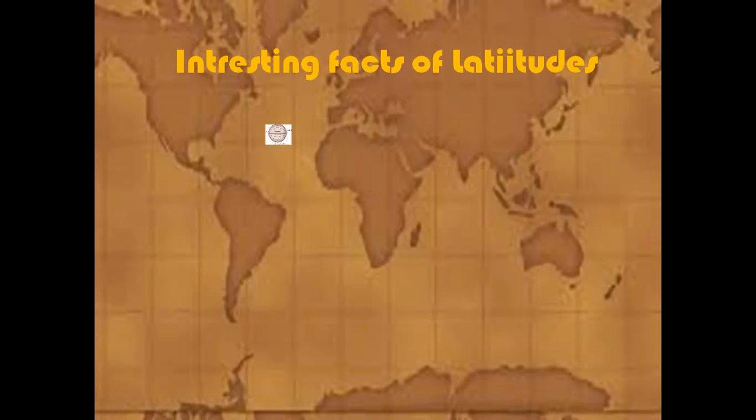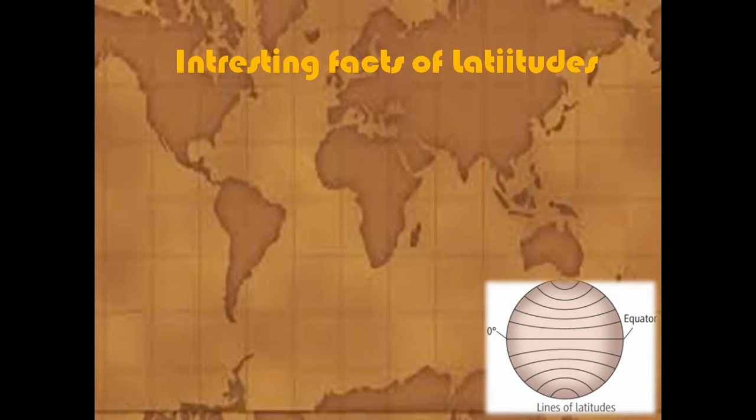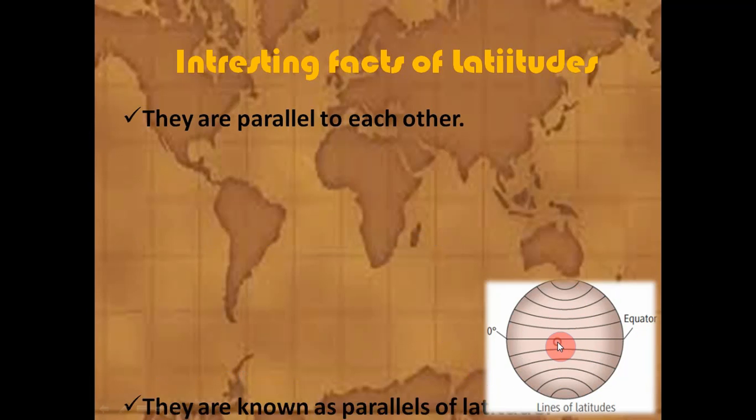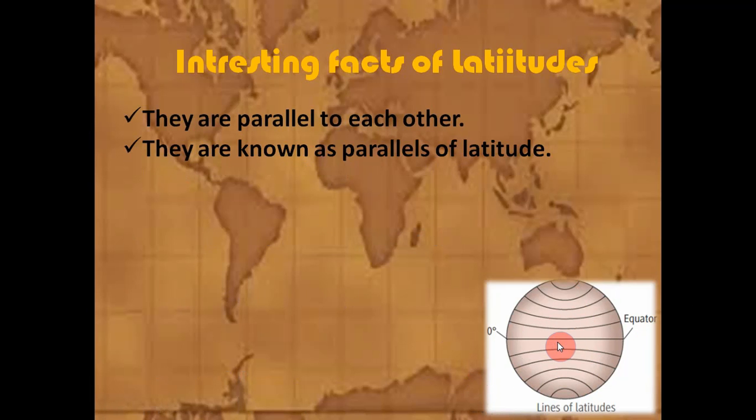See the picture, lines of latitudes. They are parallel to each other. Can you see here? The lines are parallel to each other. They are known as parallels of latitudes.